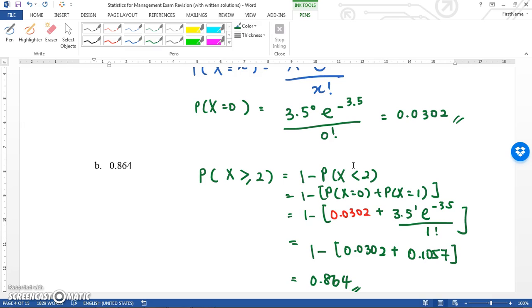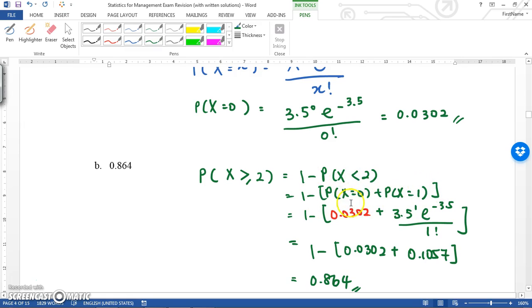So what you need to do is use the complement, which is 1 minus the probability that x is smaller than 2. This is a way for you to get the probability that x is more than or equal to 2. So x less than 2 is x equals 0 or x equals 1.